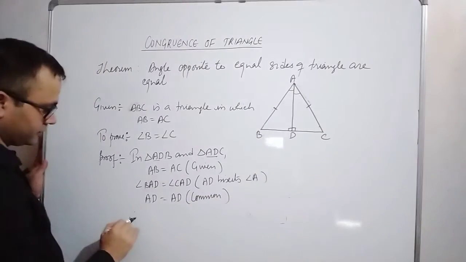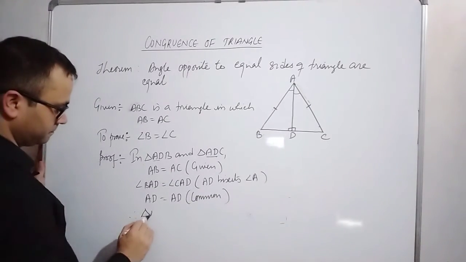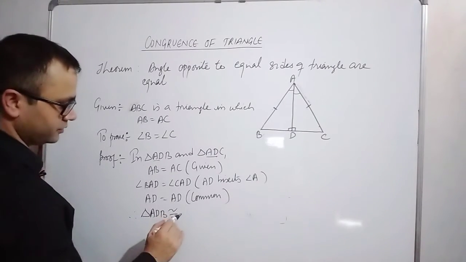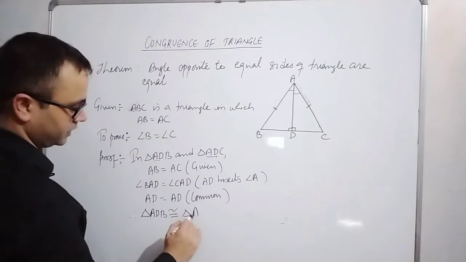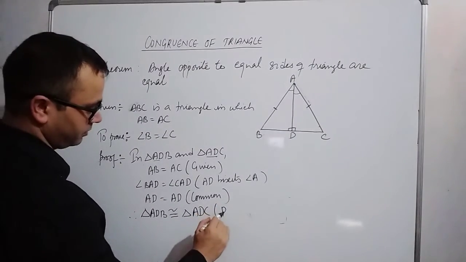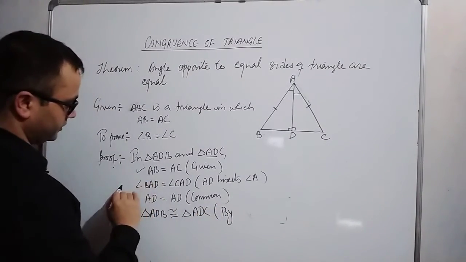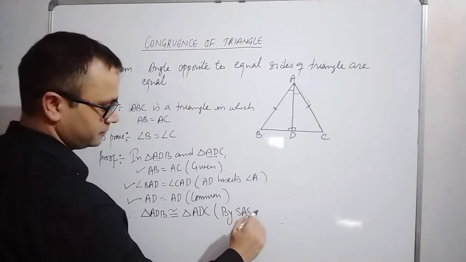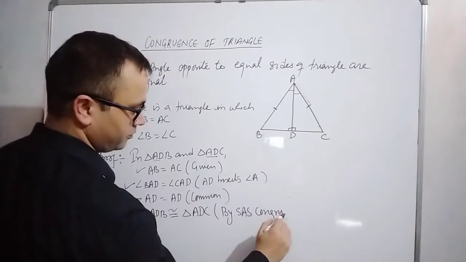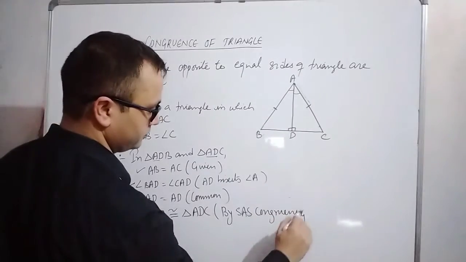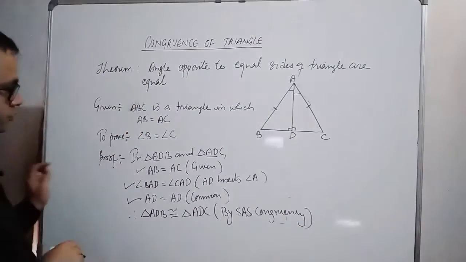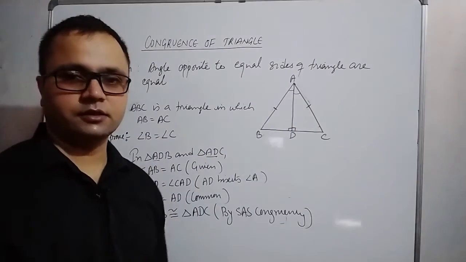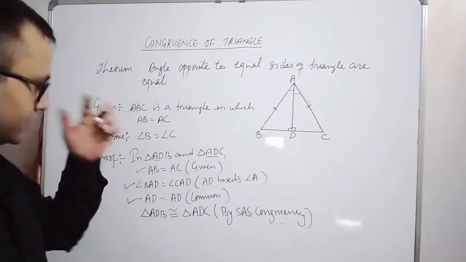Now we can see that triangle ADB is congruent to triangle ADC. By which criteria? This is side, this is angle, and this is side: side angle side congruency. We have to prove angle B equals angle C. If the triangles are congruent, then the corresponding sides and corresponding angles are equal.